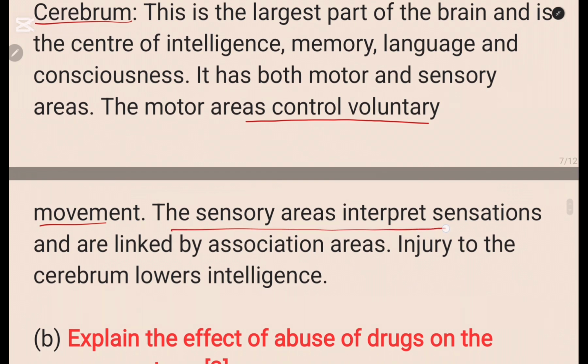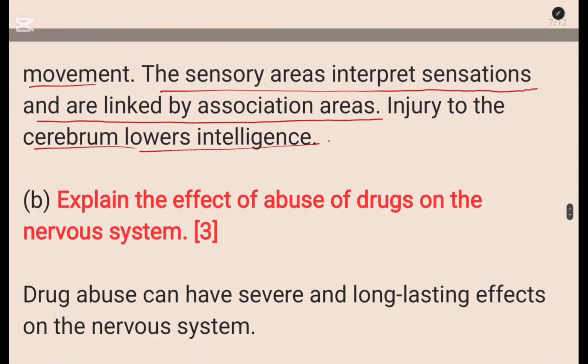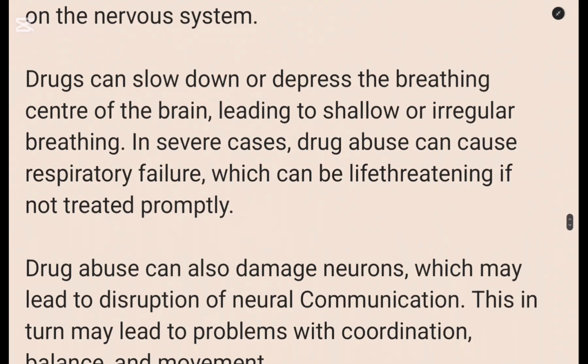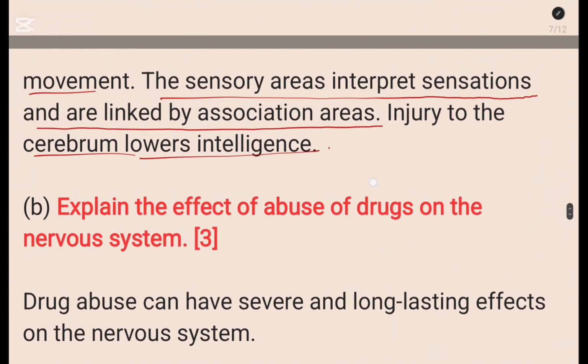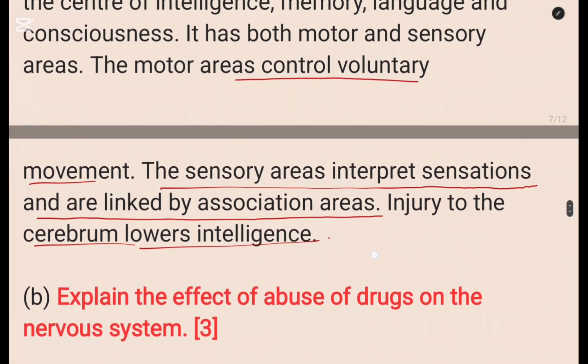The sensory areas interpret sensations and are linked by association areas. Injury to the cerebrum may result in lowered intelligence. So that is about the cerebrum. Then of course that's about question A.